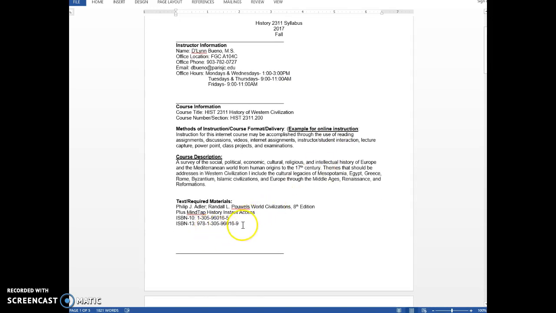Our textbook is an online textbook; however, they do have a printed version in the bookstore. This is one that you can't get used, because you have to have the access code with this. You have to have the MindTap access code. Some of your assignments, like your chapter quizzes, you have to access MindTap in order to do.